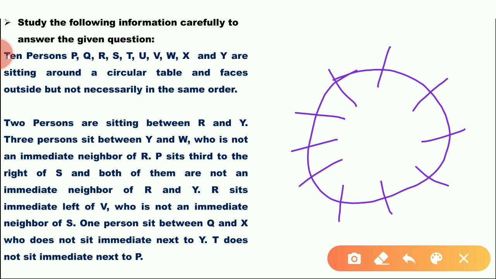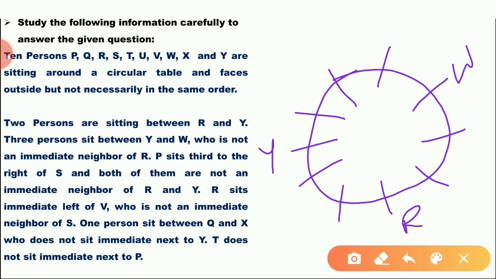So, R and Y have two persons between them. Suppose R is there. R and Y. Then three persons are sitting between Y and W. 1, 2, 3. R is not a neighbor of W. 1, 2, 3. Y and W.